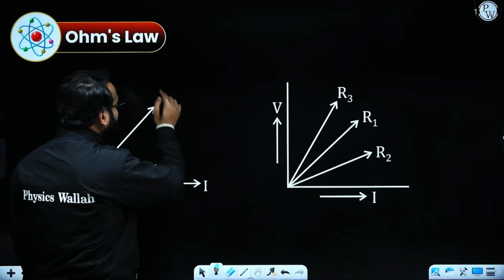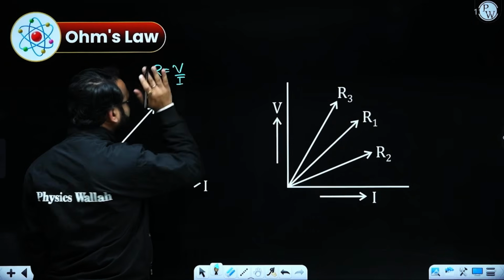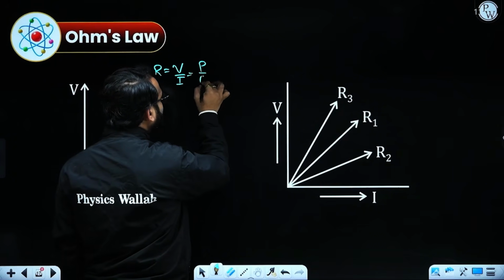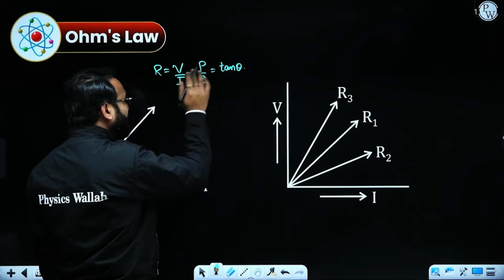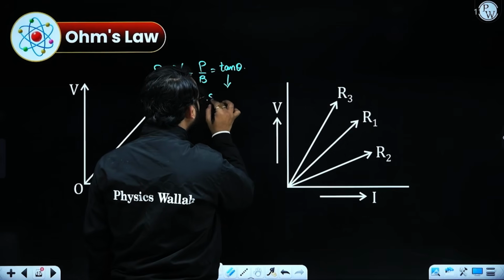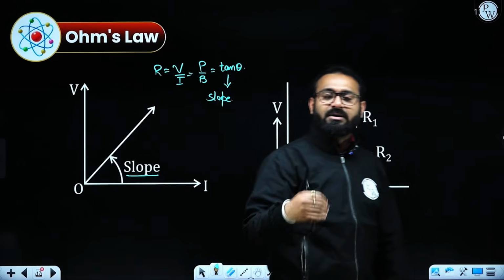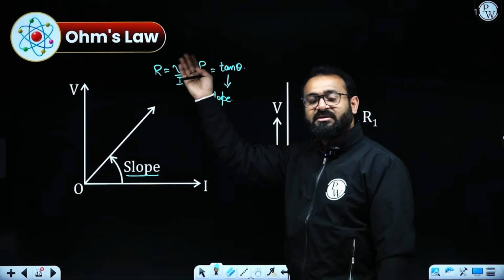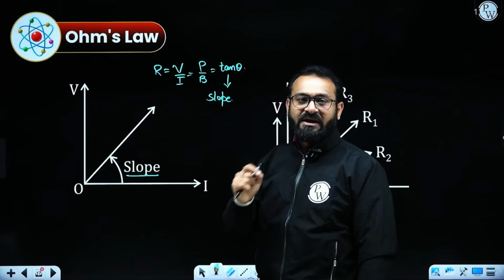Now, the slope is actually giving the value of resistance. What we actually applied was V upon I, which is perpendicular by base, which is nothing but tan theta. So tan theta represents slope, and the formula is perpendicular by base. According to this graph, that is V upon I, which gives us the value of resistance.